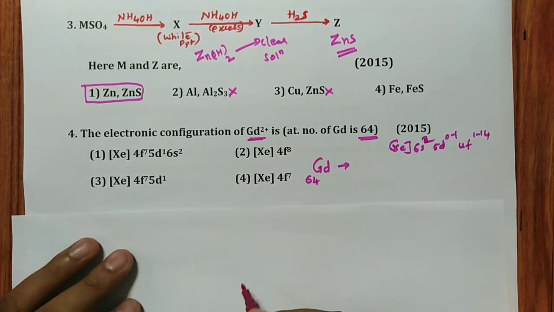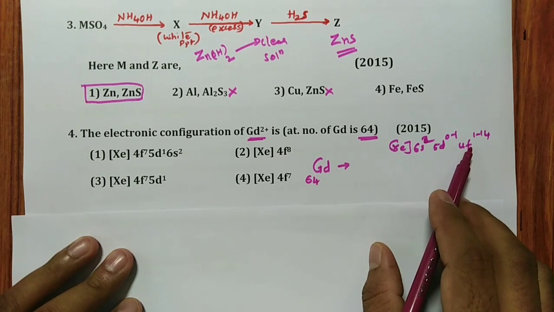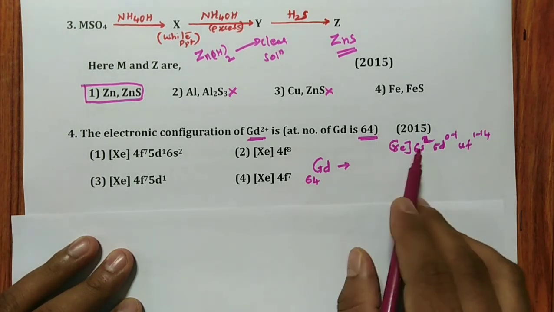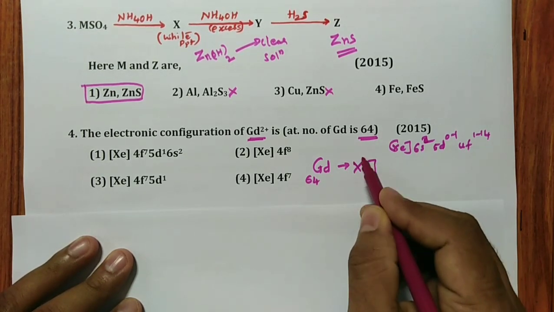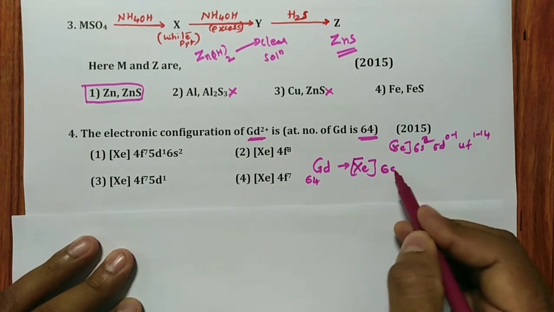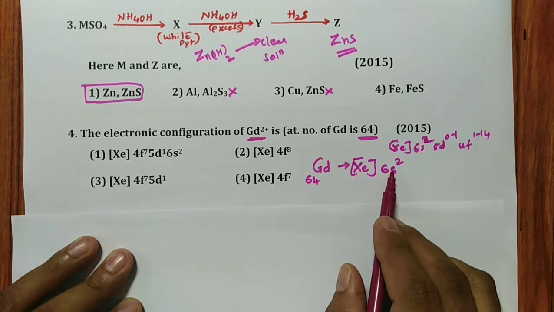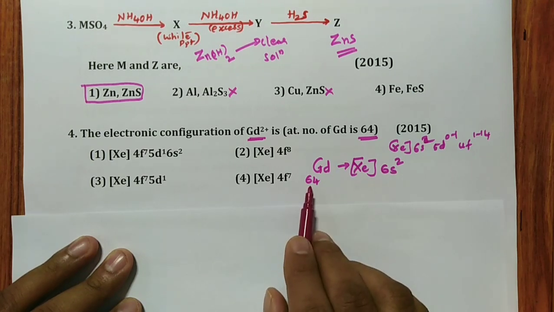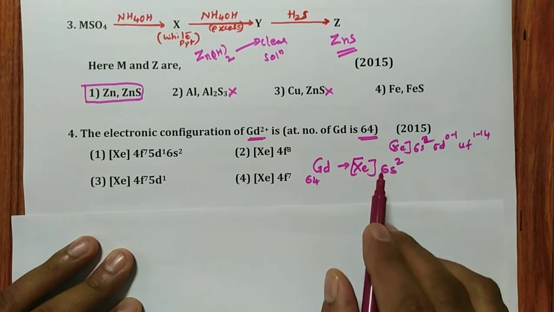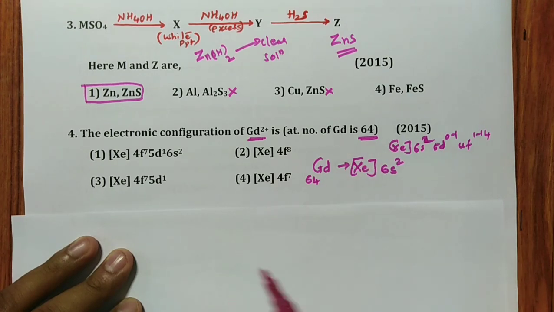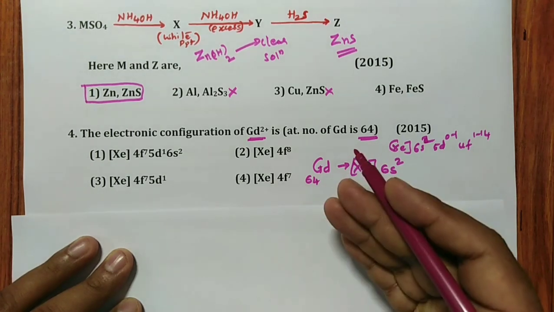Now the common sense is, you have to fill the electrons in these orbitals. 64 means xenon is 54, which is over, and 6s2 is completely filled. 54 plus 2 is 56. Remember, remaining is 8. When the f block element electrons are nearer to 7, you have to make it 7 first, then you will see the other options.